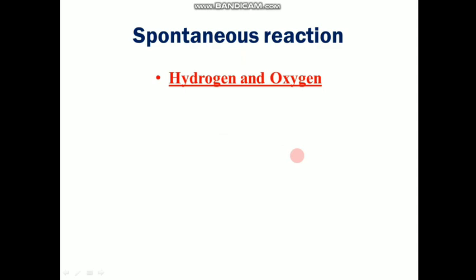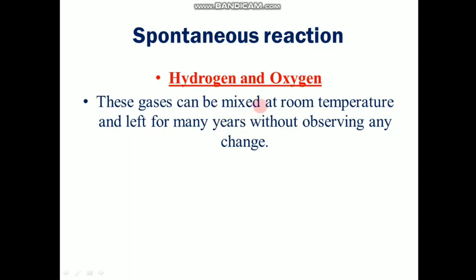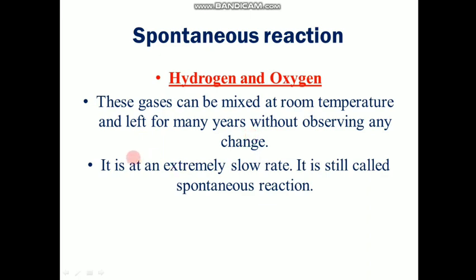These two gases are reactive with each other. They react with each other and they form a spontaneous reaction also. But still, these gases can be mixed at room temperature and left for many years without observing any bigger changes. Why is that so? Because the reaction between hydrogen and oxygen happens at an extremely slow rate, and it can still be called a spontaneous reaction.